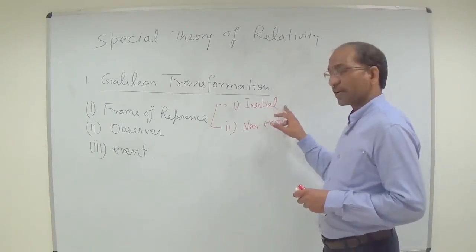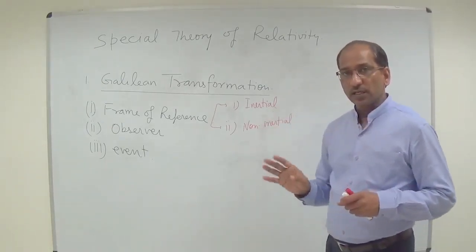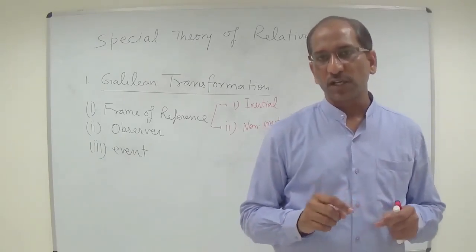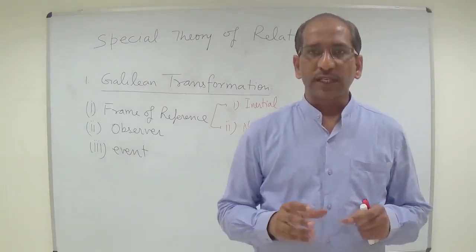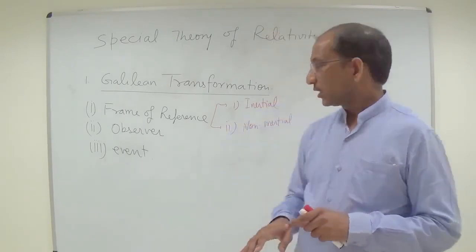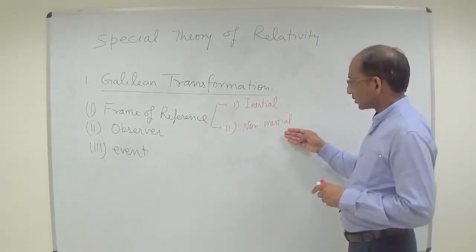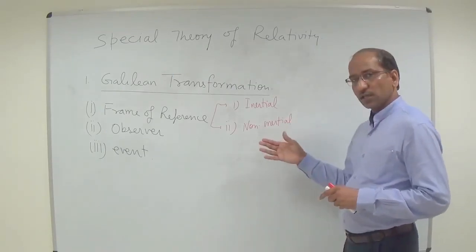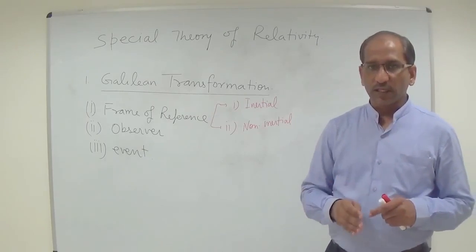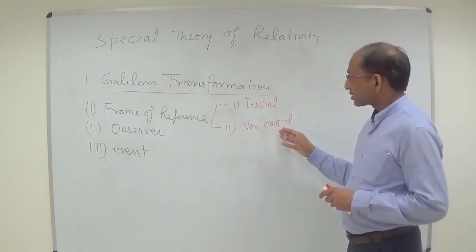So there is no acceleration. But in the second case, where the frame is non-inertial, there will be acceleration. Sometimes the velocity of that frame increases, sometimes it decreases.